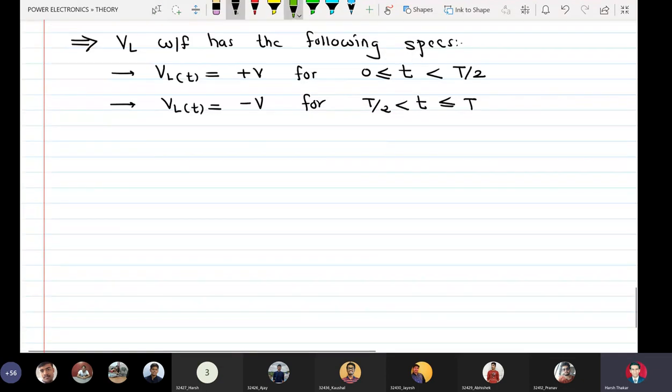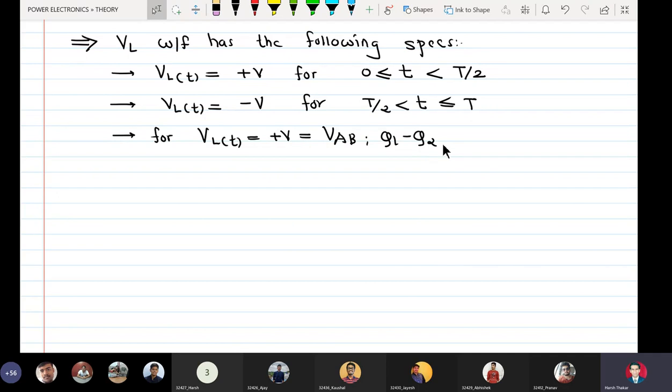Okay. So here analysis is for VL of t equal to plus V equal to VAB, Q1, Q2 must conduct simultaneously.